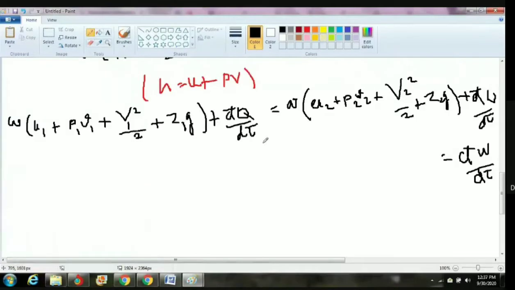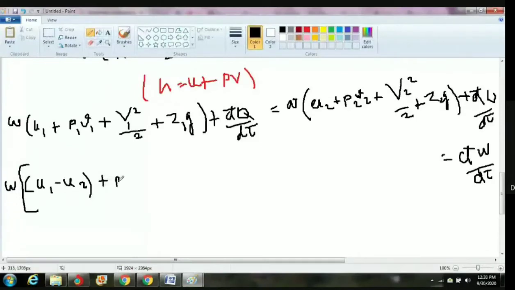To avoid that, just rearrange the equation. I'll tell you how to rearrange. We need d dash W divided by d tau, so keep it on the right hand side. All the other terms, keep on the left hand side. What terms are available in the right hand side? Just move them to the left hand side.